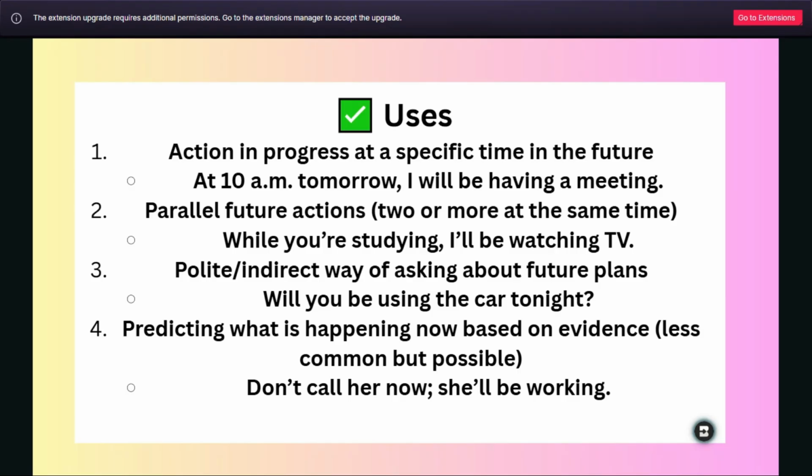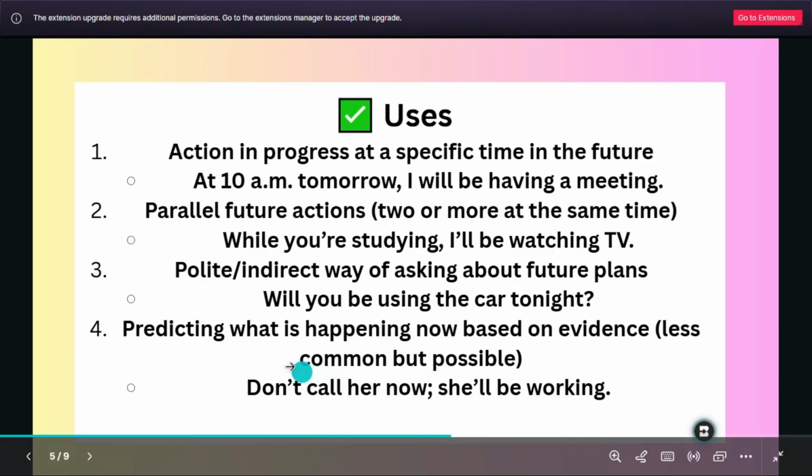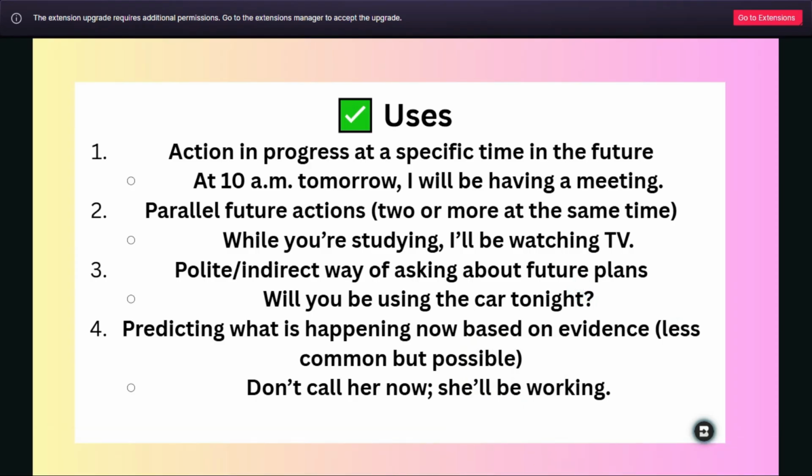And then we don't use it a lot, as you can see. So don't call her now, she will be working. Over here it's less possible, but let's talk about the three uses.